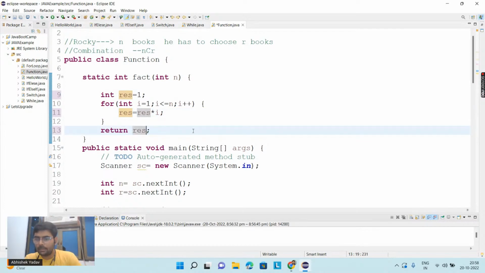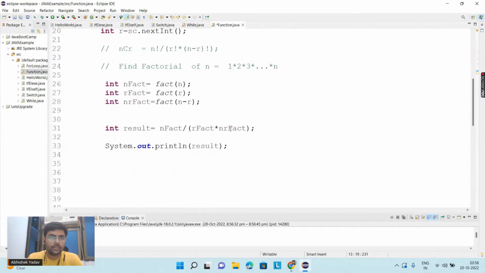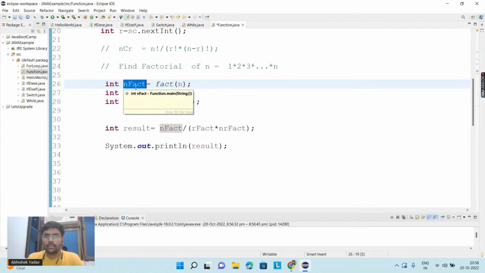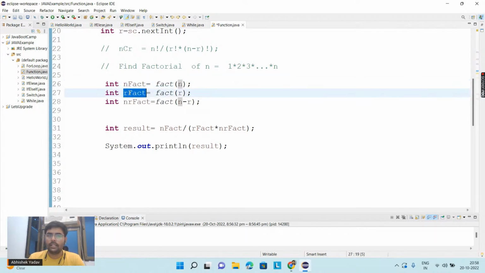Okay, apart from this, sir, can you please explain again, what point are you not able to get? Sir, it should be n factorial, r factorial, and n minus r factorial, right? In order to calculate n factorial, you are passing the value of n inside the factorial function. In order to calculate r factorial, you are passing the value r.